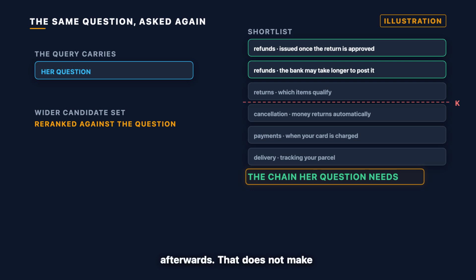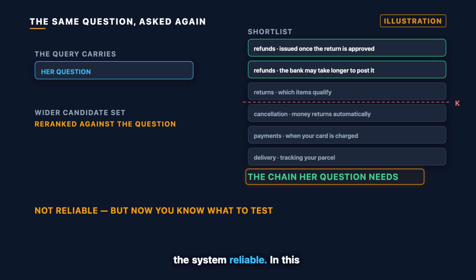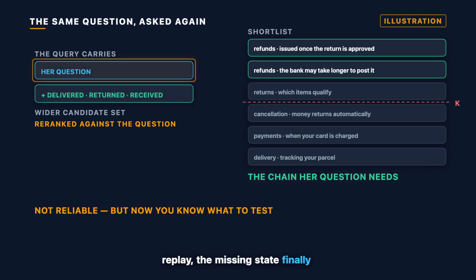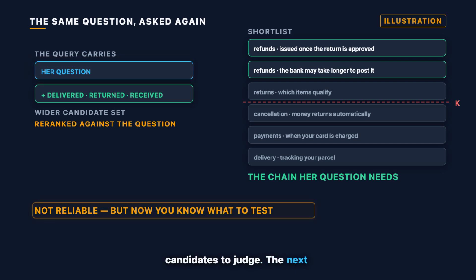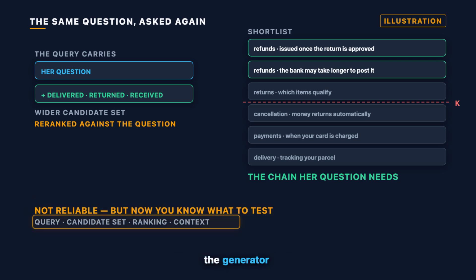That does not make the system reliable. In this replay, the missing state finally reaches retrieval, and the re-ranker gets a better set of candidates to judge. The next question can still fail somewhere else, but now you know what to test. What entered the query, what made the candidate set, how it was re-ranked, and what context reached the generator.